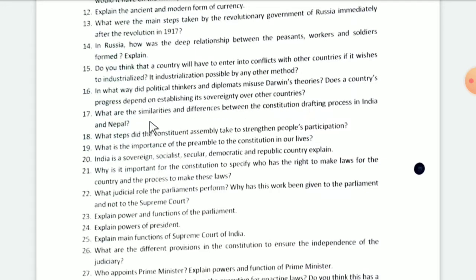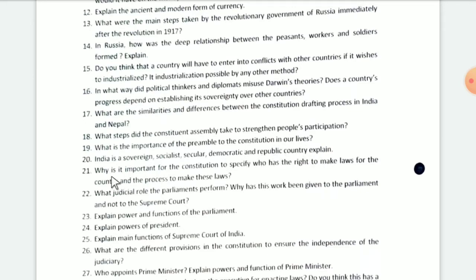What are the similarities and differences between the constitution drafting process in India and Nepal? What steps did the Constituent Assembly take to strengthen people's participation? What is the importance of the preamble to the Constitution in our lives? India is a sovereign, socialist, secular, democratic, and republic country.